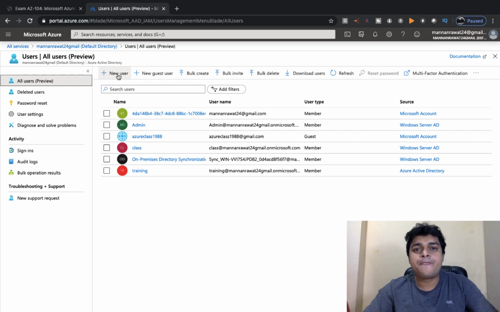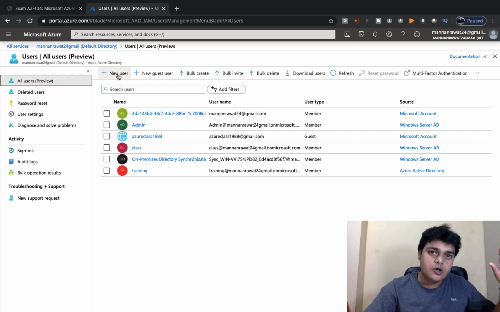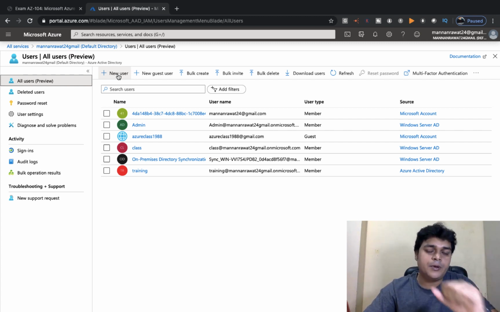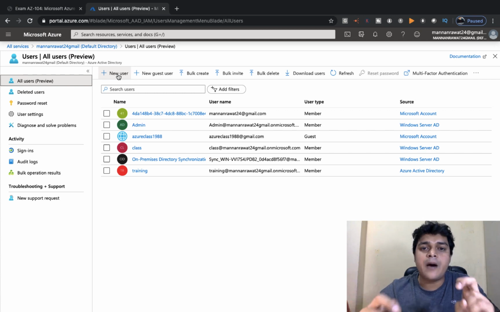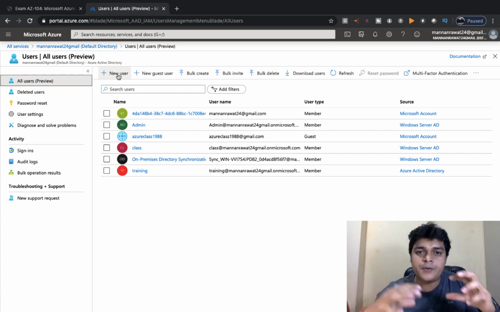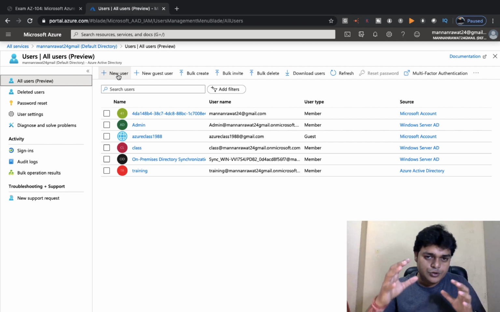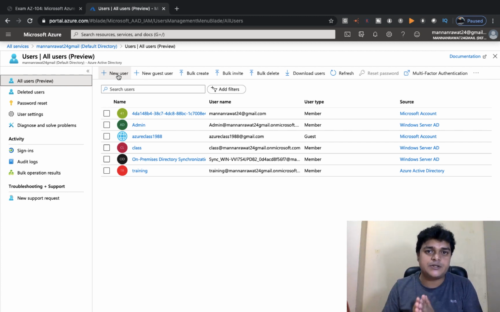Second, a customized domain, a domain you purchase from GoDaddy.com, HostGator, or any other domain provider. And third, you can synchronize your on-premises domain that you install on your server operating system on a local machine, like local.com, india.com, xyz.com, that you install yourself, and you also have the option to synchronize your on-premises domain with Azure Active Directory.